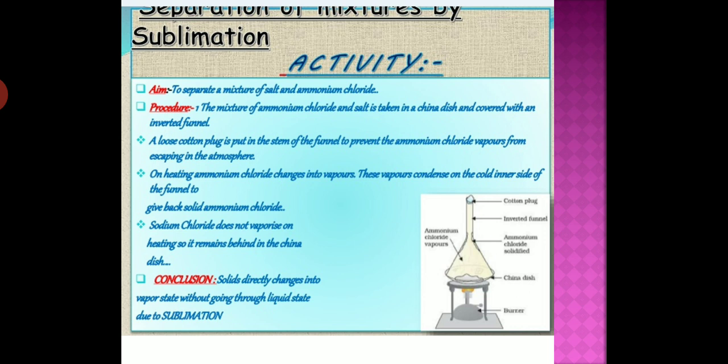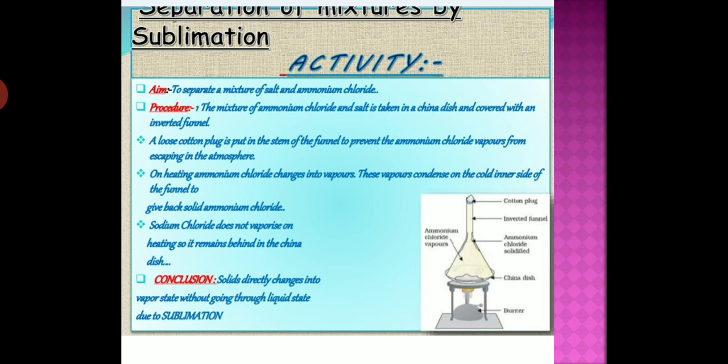We have discussed sublimation in the first chapter also. First of all, the mixture of ammonium chloride and salt is taken in the china dish and covered with an inverted funnel. Now students, a loose cotton plug is put in the stem of the funnel to prevent the ammonium chloride vapors from escaping into the atmosphere.